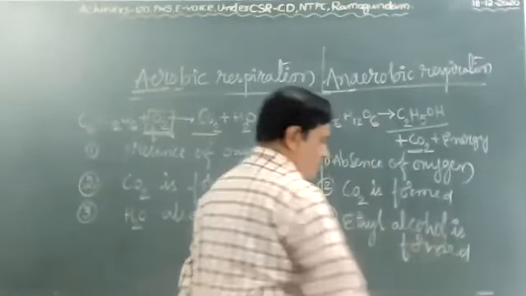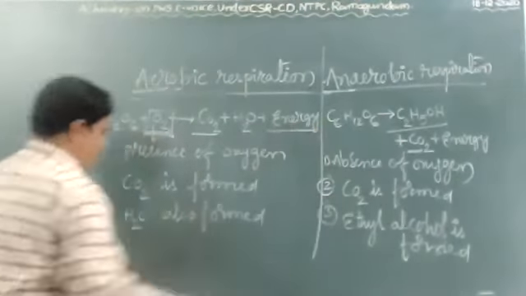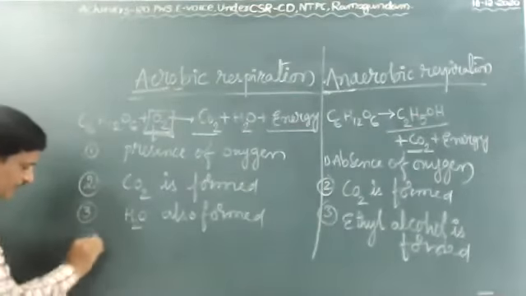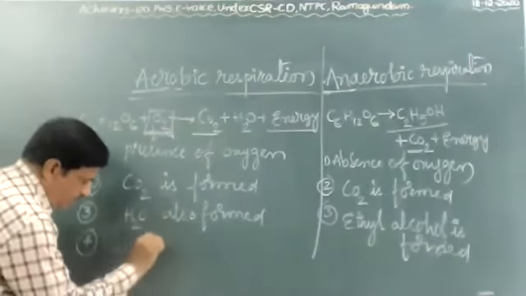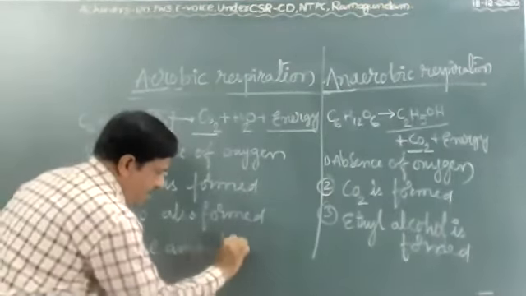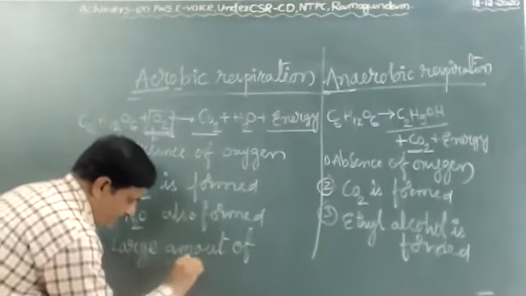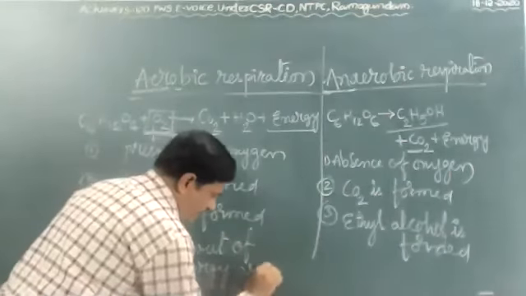Next, in aerobic respiration a large amount of energy is produced or formed.